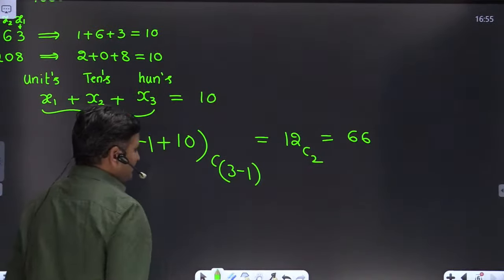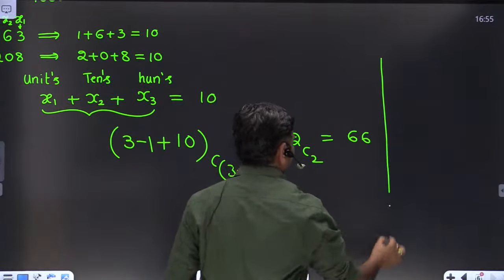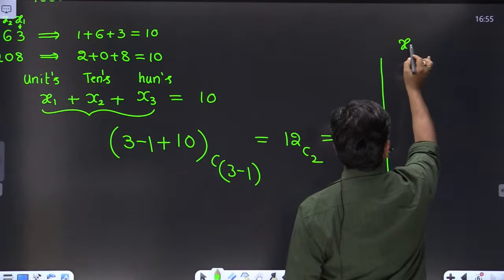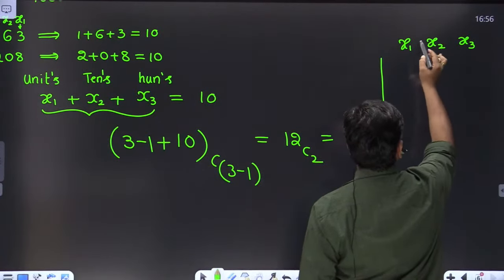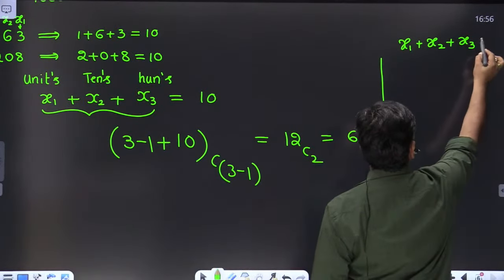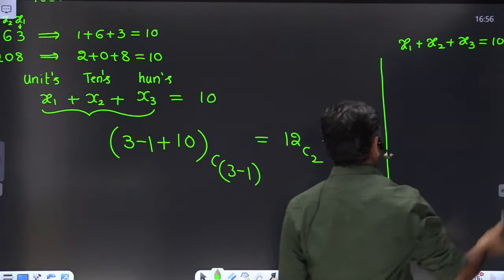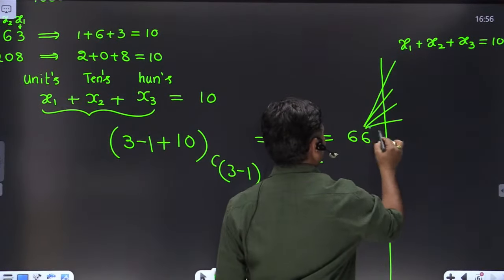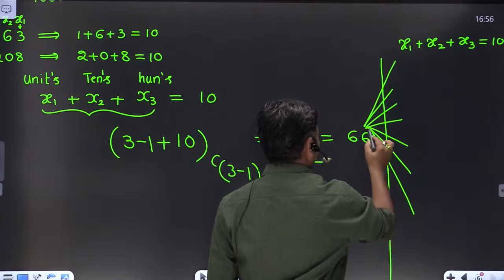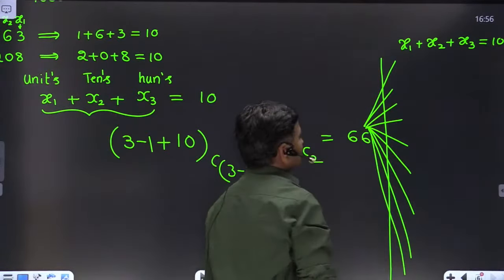What I'm trying to ask you here, please listen. We are having variables like x1, x2 and x3. The sum of these values must be equal to 10. How many ways can I do it? In total we can do 66 ways. But my question is, is it the final solution?